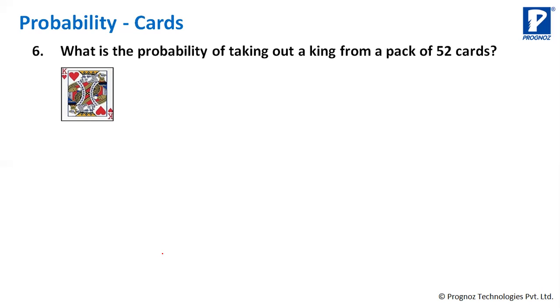So what is the probability of taking out a king from a pack of 52 cards? 1 by 13, sir.